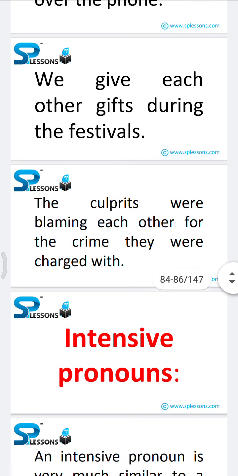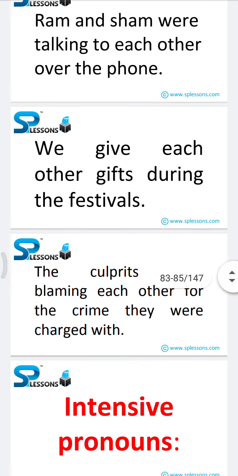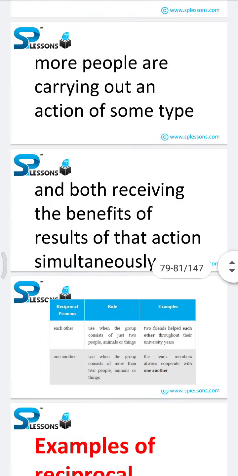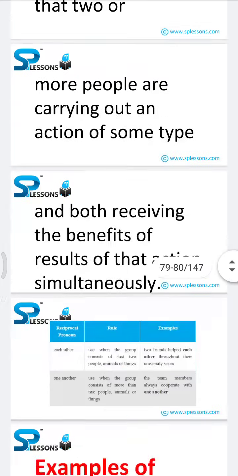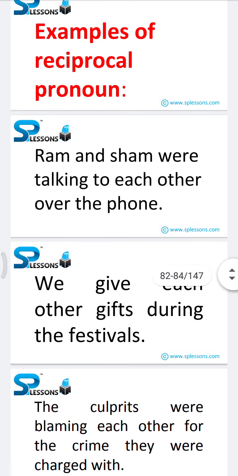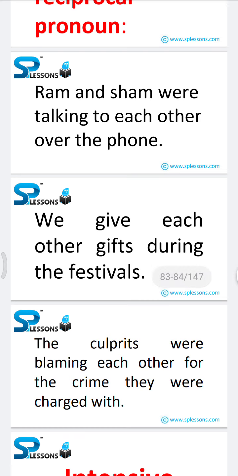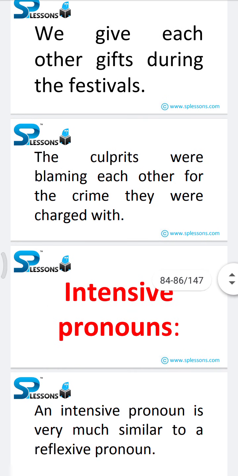The culprits were blaming each other for the crime they were charged with. So let's go back to what the reciprocal pronoun is all about. Reciprocal pronouns are used to specify that two or more people are carrying out an action. If you observe the examples, here I have Ram and Sham, so two people. We means a lot of people, the culprits means the thieves.